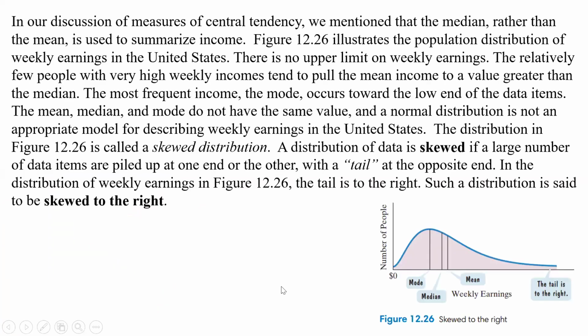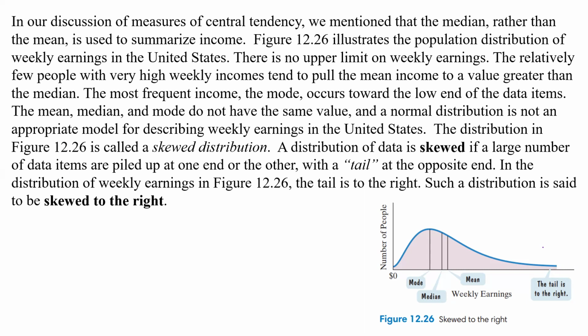Now, in our discussion of measures of central tendency, we mentioned that the median rather than the mean is used to summarize income. This figure here illustrates the population distribution of weekly earnings in the US. There's no upper limit on weekly earnings because as Americans, we can earn pretty much anything we want to as long as we have the means to work that hard or we have a well-paying job.